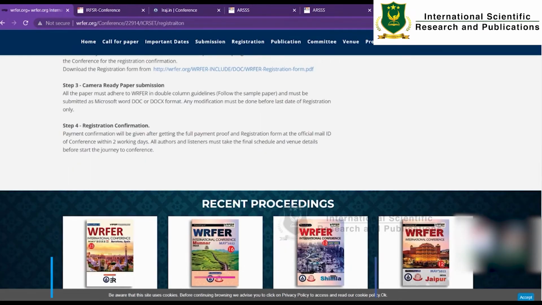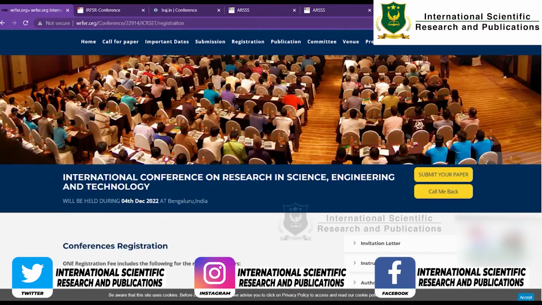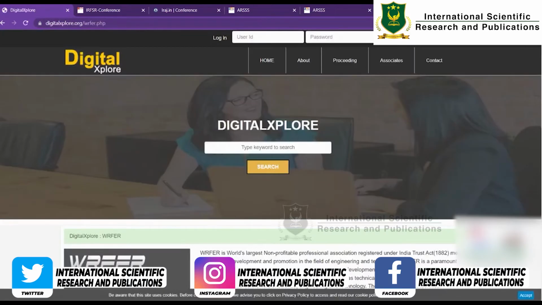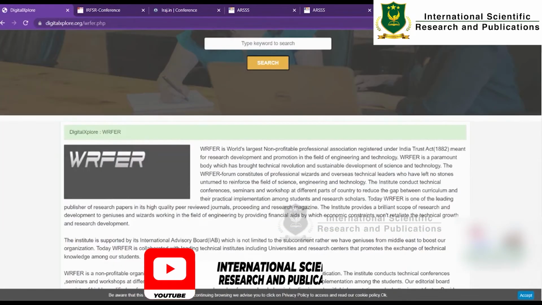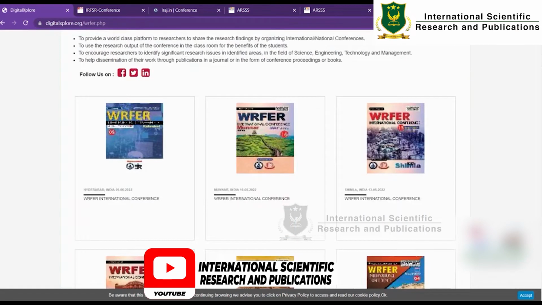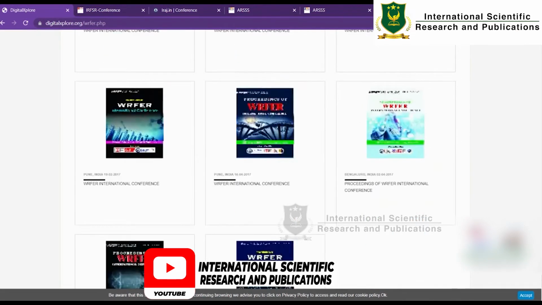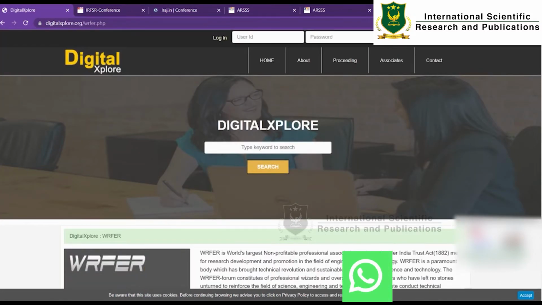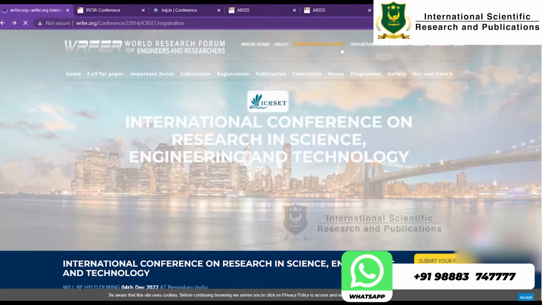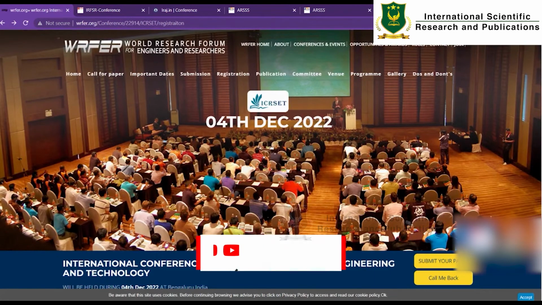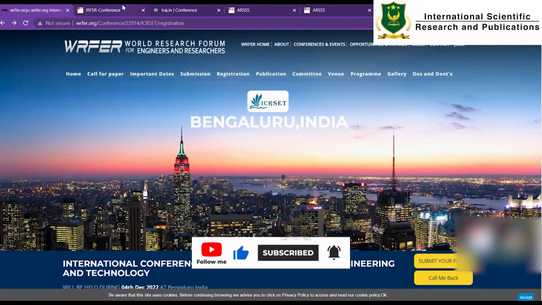If they are supporting you with the UGC CARE publication, then you have to check what all the journals are which they are supporting. Here you can find all the journals which they are supporting. You have to cross check with that. If they haven't provided any information about the journal, please write a mail to them. Go and click the contact and write a mail asking for the publication details.